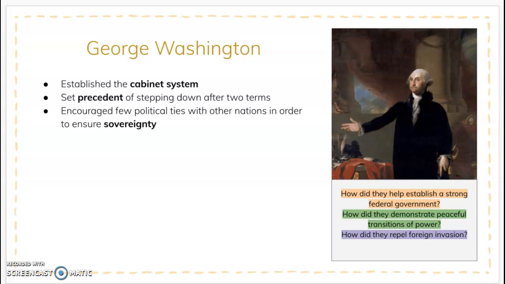President George Washington also favored limiting political ties with other nations in order to ensure sovereignty. That is to say, by making sure that the United States could function independently from other nations, it could remain free and independent. Okay, so you can see that on this slide we have a few vocabulary words and a few blanks for your guided reading that I want to revisit with you so that we can be sure everyone's caught up.